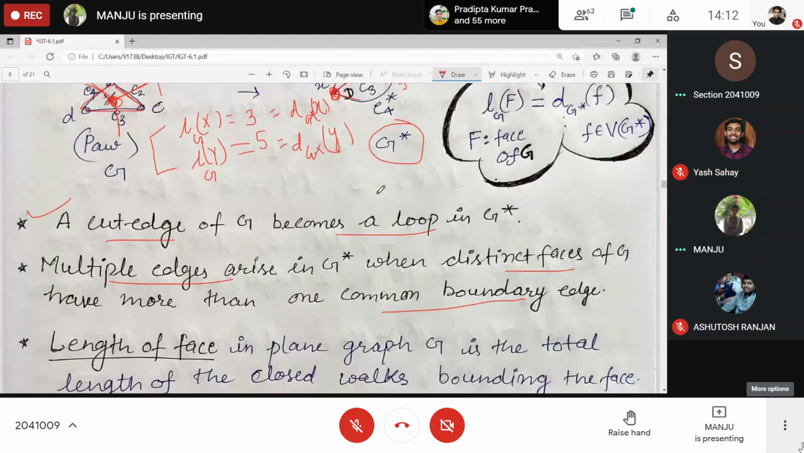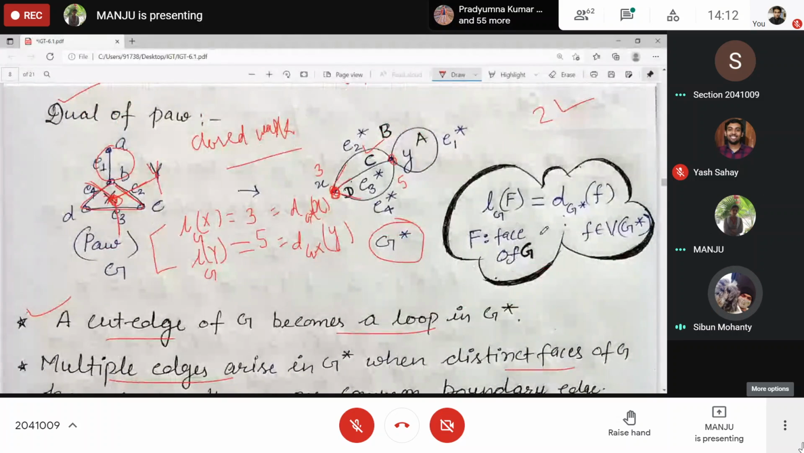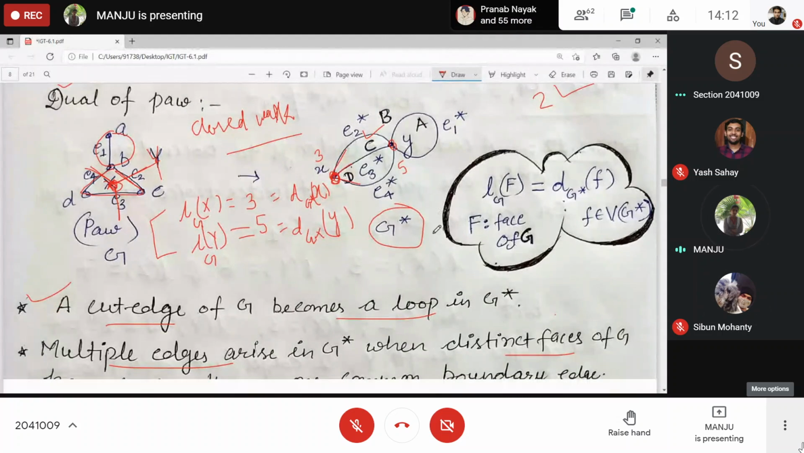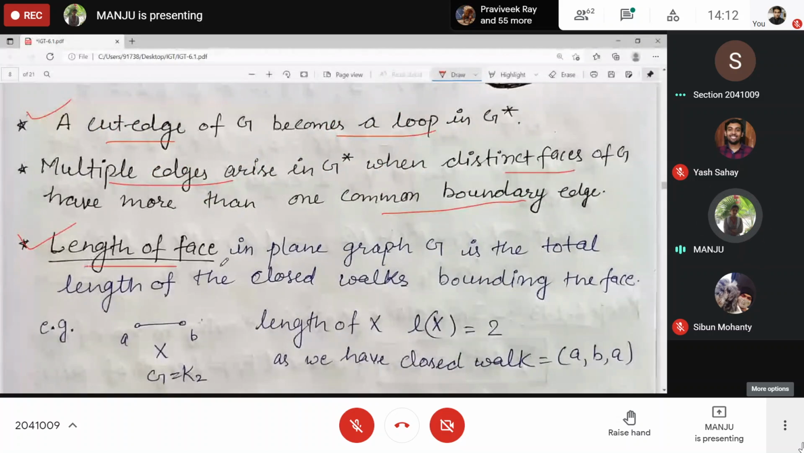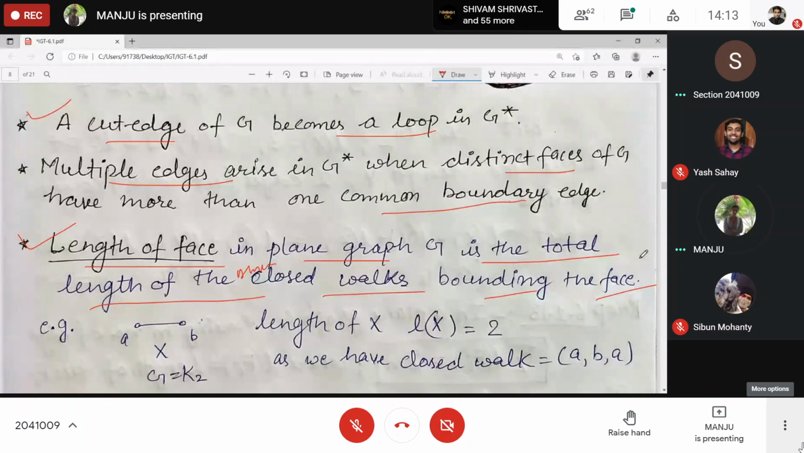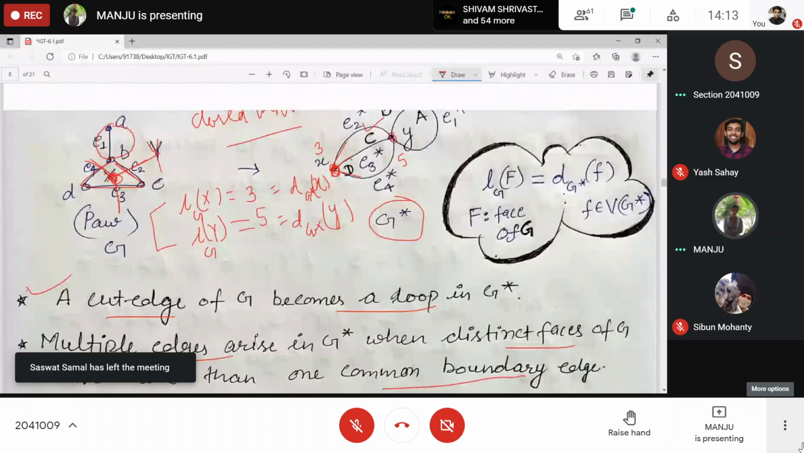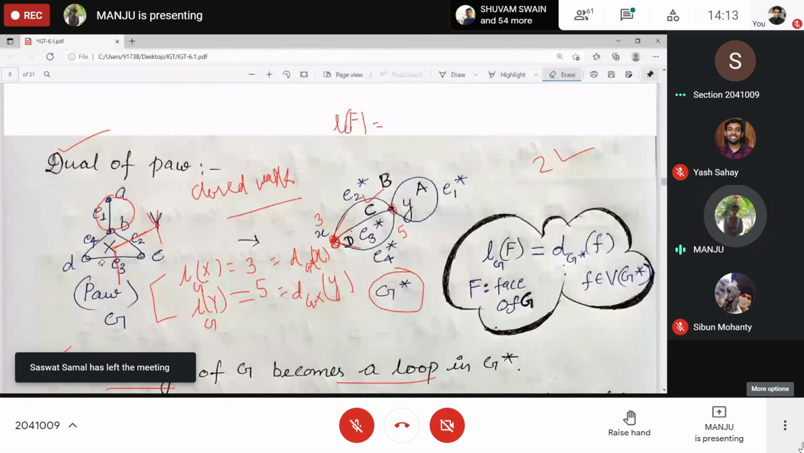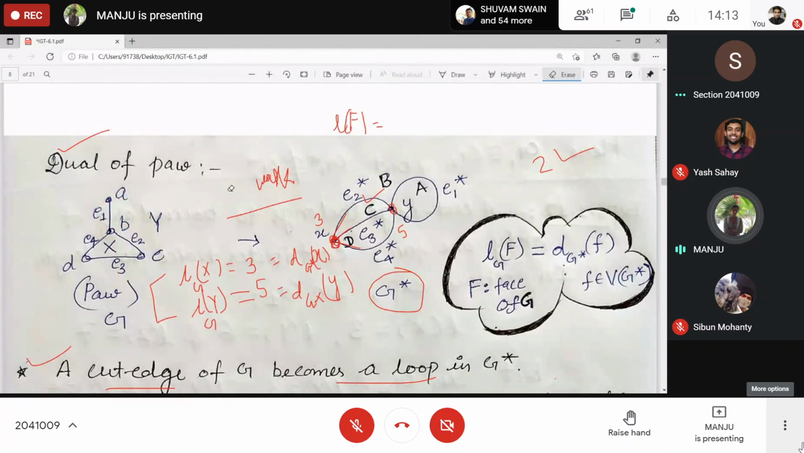Clear? Ma'am, the length of y is 5. How? Just first look at the definition of this length. The length of a face in a plane graph is the total length of the smallest closed walk bounding the face. So tell me the smallest closed walk that bounds Y.